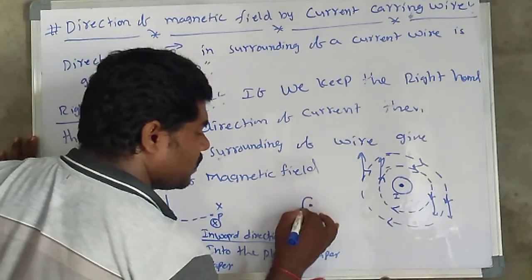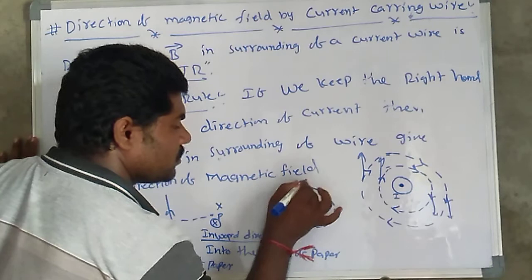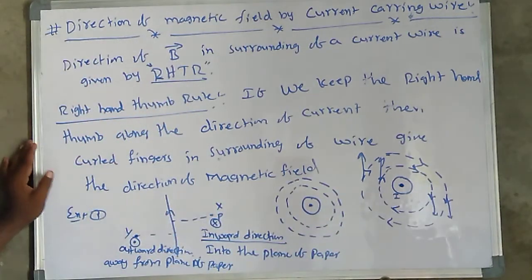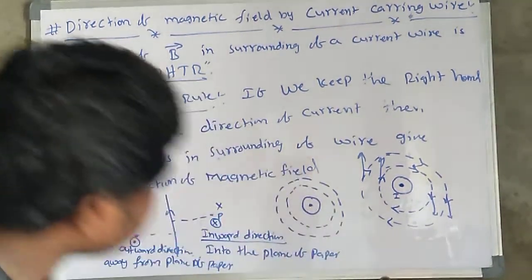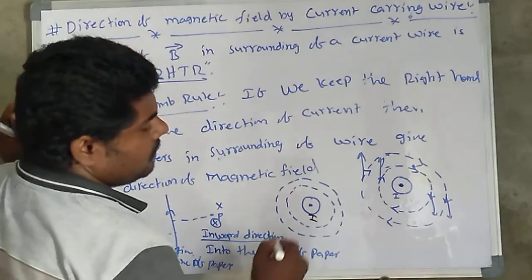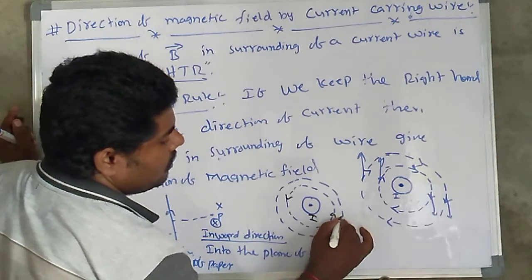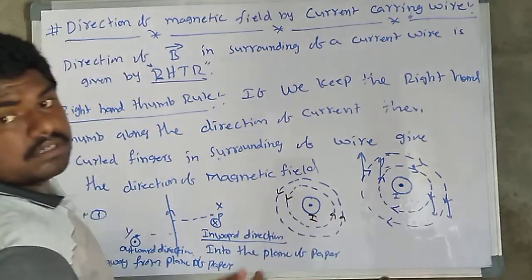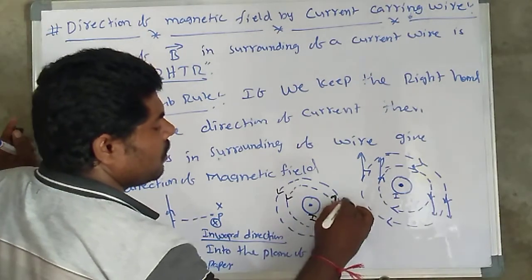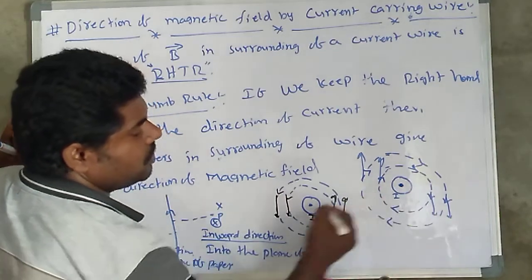Due to the surrounding magnetic field produced like this, here the current I, and here the magnetic field is in the anti-clockwise direction. Here the tangential is upward, here the tangential is downward, quite opposite these two.